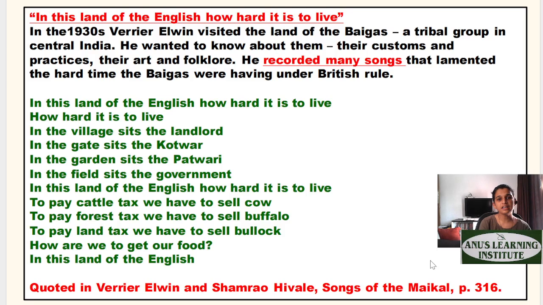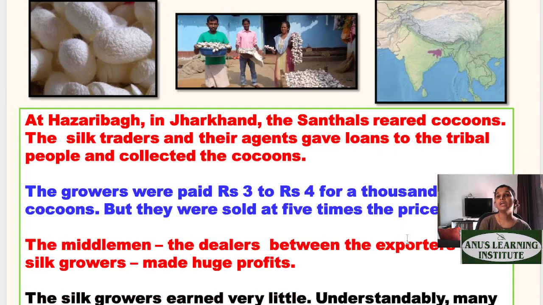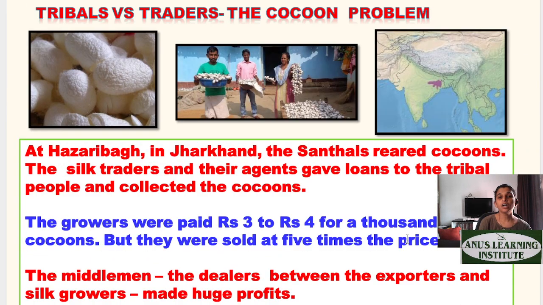To pay cattle tax, we have to sell the cow. To pay forest tax, we have to sell the buffalo. To pay tax, we have to sell the bullock. How are we getting our food in this land of the English? So a very difficult scenario. They are saying that in order to pay taxes, we had to sell our cattle, and if we sold our cattle, there was no income or revenue source for us, and ultimately we did not have anything to eat.